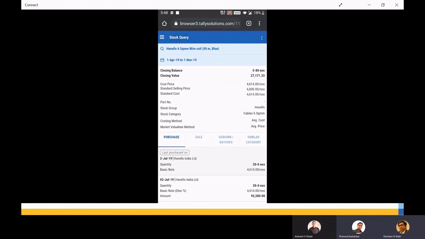If there are any changes, you will find them in chat. Darshan, can you reconfirm the password? 12345. The username is demotallyuser@gmail.com, and the password is 12345.